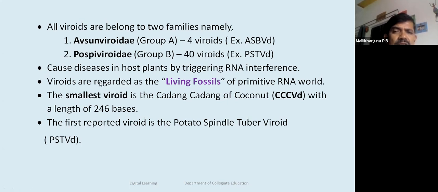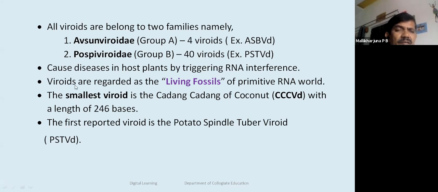Among those, the first one is known as potato spindle tuber viroid. These viroids cause plant diseases by triggering RNA interference, which is known as RNA silencing.